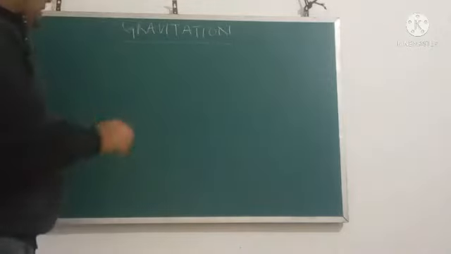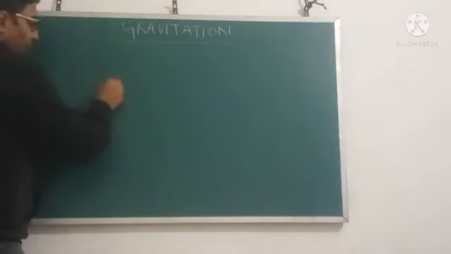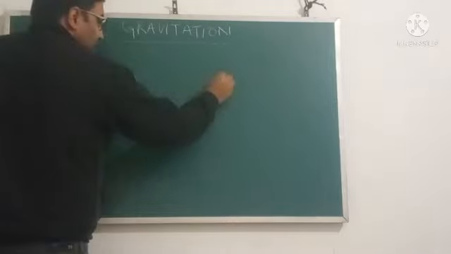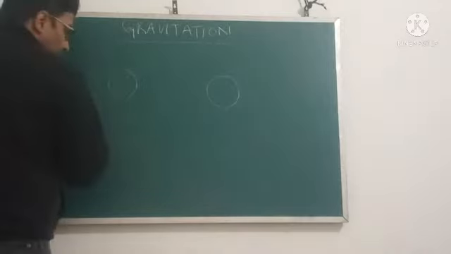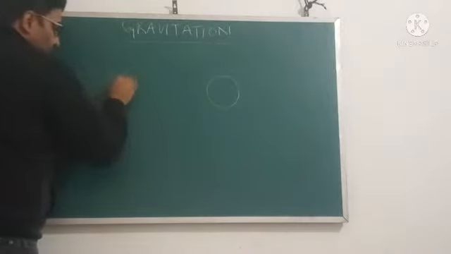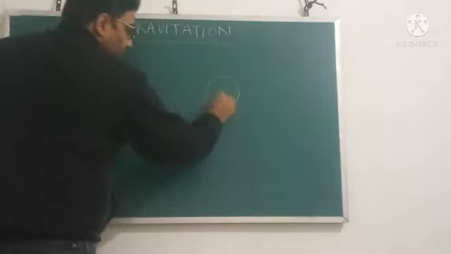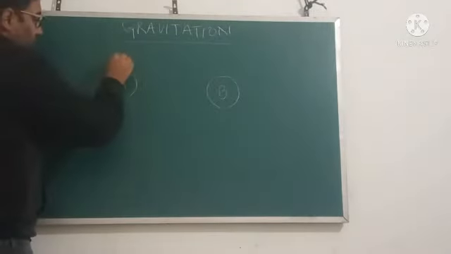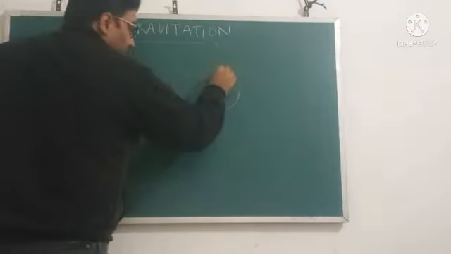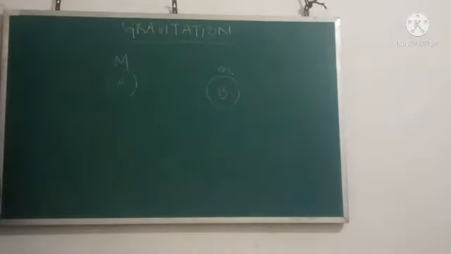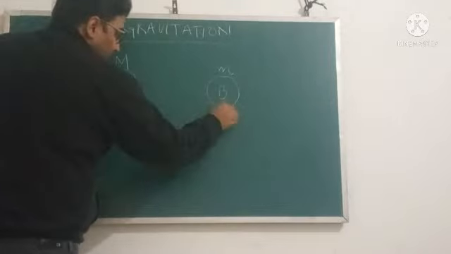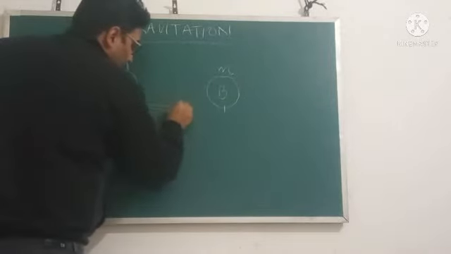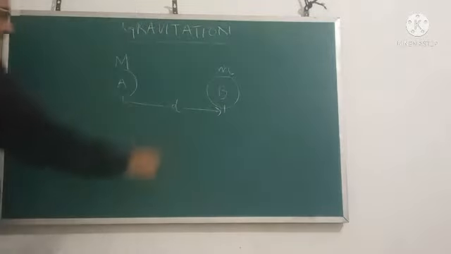For example, let us discuss it. Now if we have two objects lying anywhere in the universe, let one object be A and another object be B. The mass of object A may be considered as capital M, and the mass of object B is considered to be small m, and the distance between the centers of the objects is taken as d.